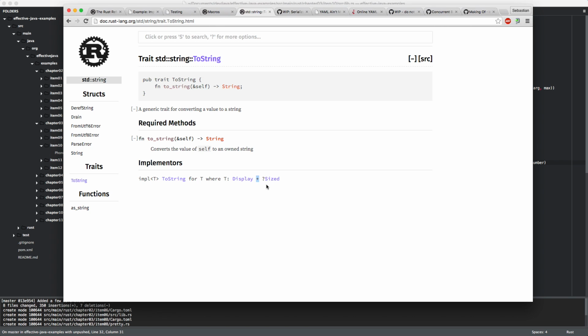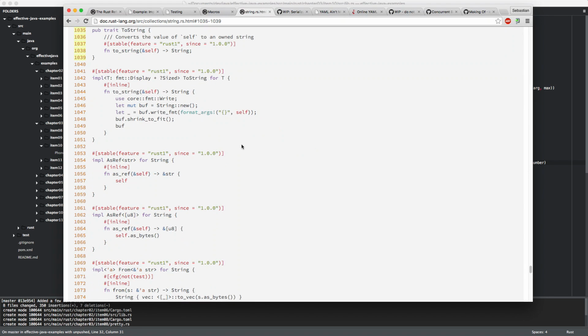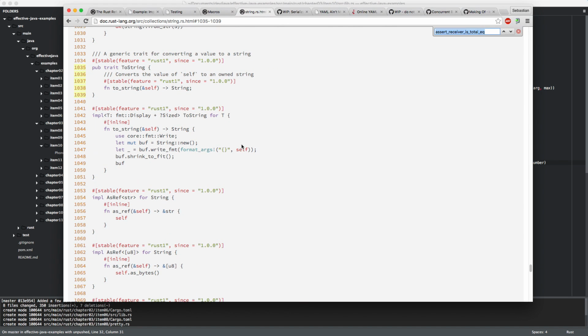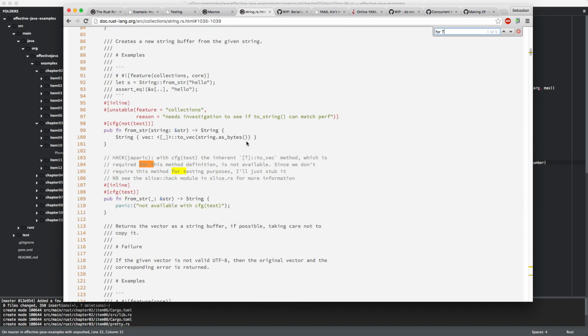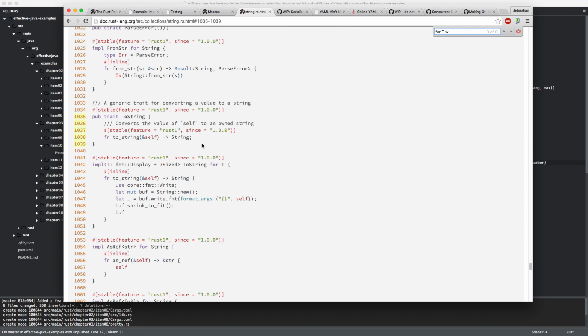Because if it would be sized, then the size would be known at compile time. Let's have a look at this implementation then. For T here, we implement display, even though I'm not quite sure why we are supporting unsized. Maybe everything that is sized supports unsized as well. I think that might be the case.